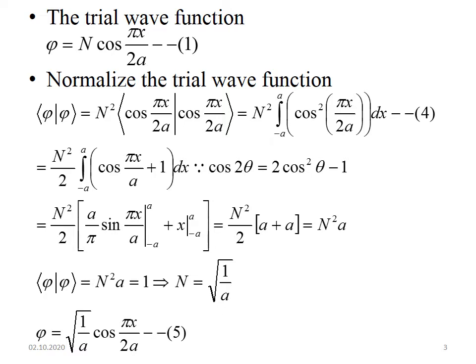If you substitute the limits in the first term, it becomes 0. And if you substitute the limits for the second term, it becomes 2a. So it is equal to N squared into a. So the probability is equal to N squared into a, which is equal to 1. Therefore, N is equal to the square root of 1 by a. So phi is equal to square root of 1 by a cos pi x by 2a.